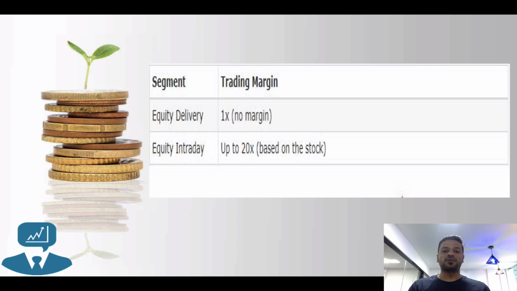The amount of margin has to always be equivalent to the value of the shares which you have bought. Suppose you have bought shares for 10,000, then you need to have a margin of 10,000 rupees in your trading account. But for equity intraday, that is the MIS trades, you can get margin up to 20x. When I say 20x, in certain shares you need to have a balance of only about 1/5 of the value of the shares which you have bought. So the margin required could be only 500 to 1,000 rupees. That's the main difference between an MIS trade and a normal trade, that is, the delivery trade.